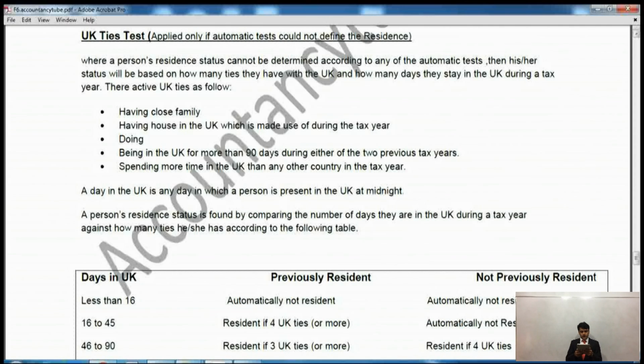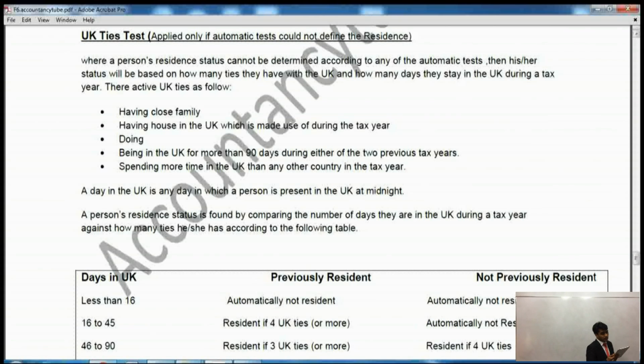Where a person's residence status cannot be determined according to any of the automatic tests, then their status will be based on how many ties they have within the UK and how many days they stay in the UK during a tax year. Now these UK ties are as follows. There's a mistake here, so you can write it down as: these are UK ties as follows.